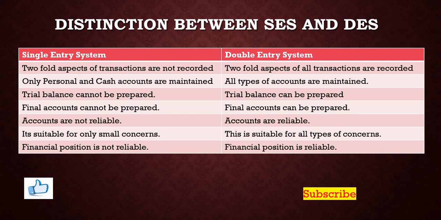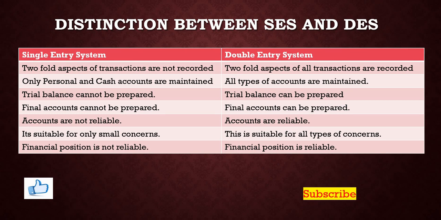Twofold aspects of the transactions are not recorded under single entry system, whereas in case of the double entry system, twofold aspects of the transactions are recorded. That means here, in case of the double entry system, every debit will have a corresponding credit which will be recorded in the books of accounts, which enables to find out the errors.